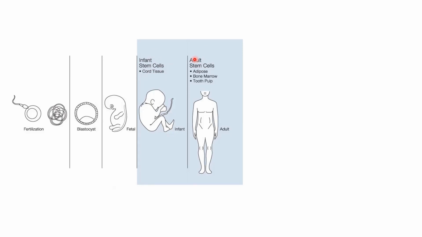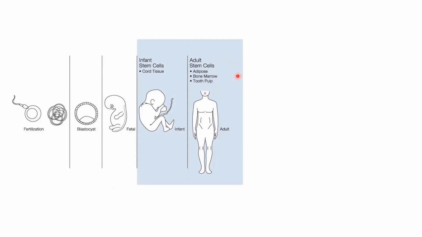As I told you, we continuously need a replacement of different types of cells in the body. For example, I told you red blood cells are replaced after every 120 days. The neutrophils and other cell types are replaced after every few hours. You need stem cells to be transformed into the final differentiated cells. So the source of stem cells in adults is actually adipose, the fat tissue, the fat cells in your body, your bone marrow, and your tooth pulp as well. All these have different stem cells, so they can rush towards the site where they are needed. Do you get it?